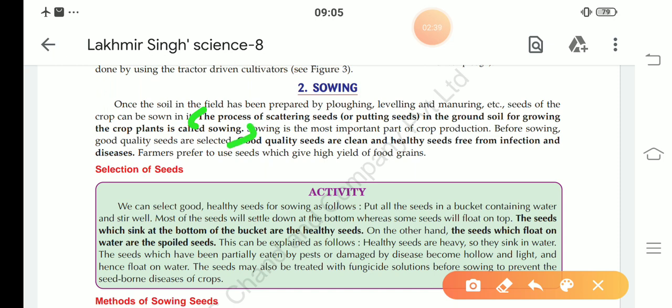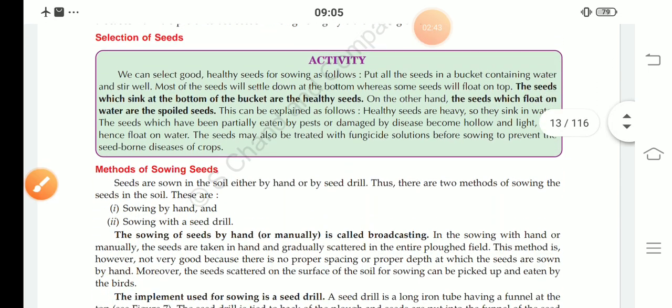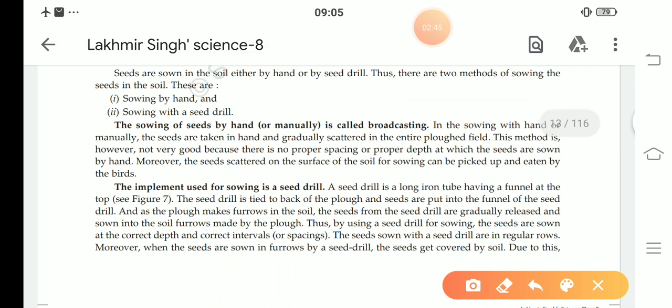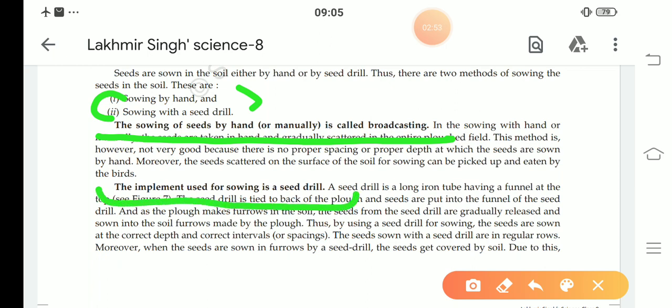And next, what are the various methods of sowing the seeds? There are 2 methods of sowing. The sowing of seed by hand is called broadcasting, and the implement used for sowing is a seed drill. These are the 2 methods of sowing of seeds, and this answer is complete.